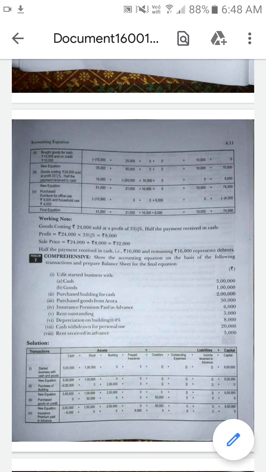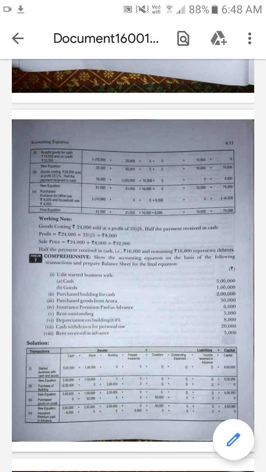Okay, so take the pencil and write the notes. Before starting the sum you have to write the notes: outstanding expenses and prepaid income are liabilities, and outstanding income and prepaid expenses are assets. And you have to differentiate what is an expense and what is an income. It's very easy.